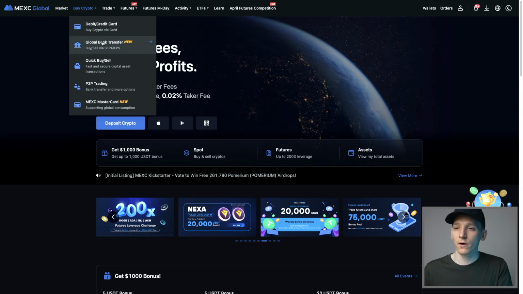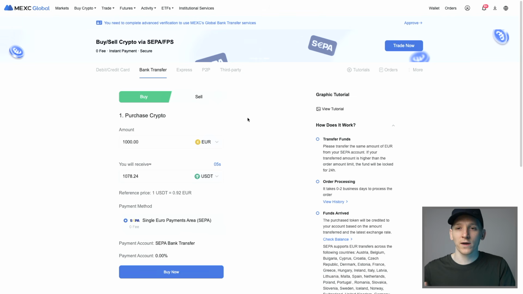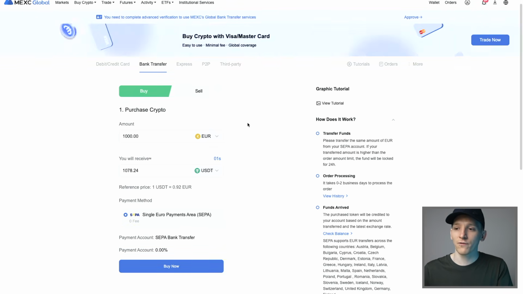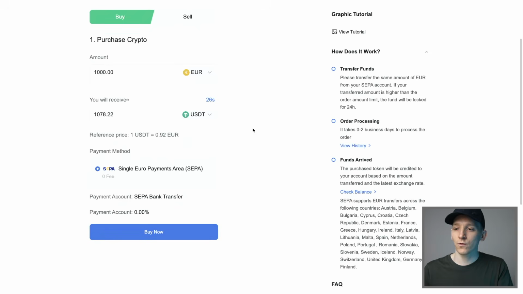For buying crypto though, as we can see, a global bank transfer is one of the options. This is going to depend where you live in the world if this is supported or not, so you'll have to check wherever you live. But as we can see here, bank transfer, you can actually transfer in euros on this occasion or GBP, and that goes through to MEXC bank account via a SEPA transfer.